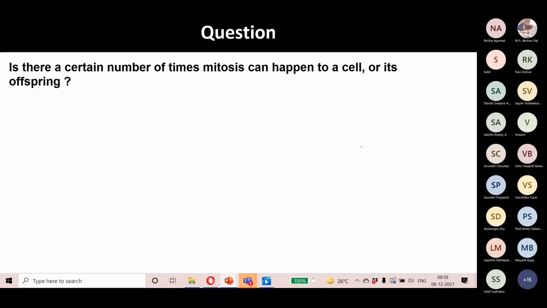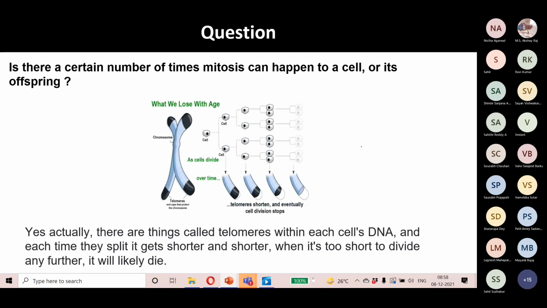Yes, there is a limit called the Hayflick limit, and it is due to the telomeres present at the ends of the chromosomes. So what happens during cell division? These telomeres are replicated with the help of an enzyme called telomerase, which performs reverse transcription that helps in the replication of the telomeres.